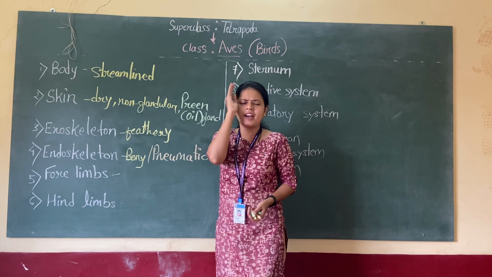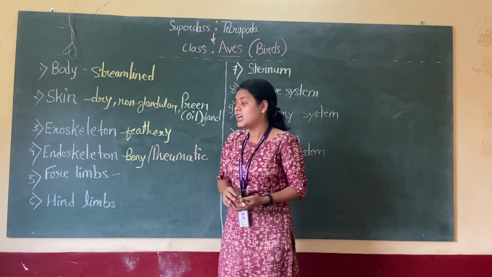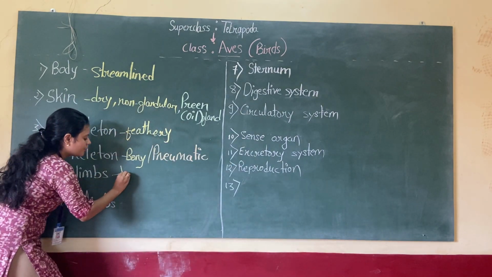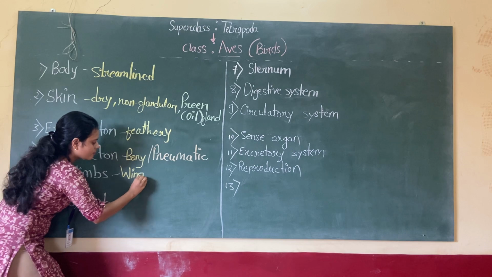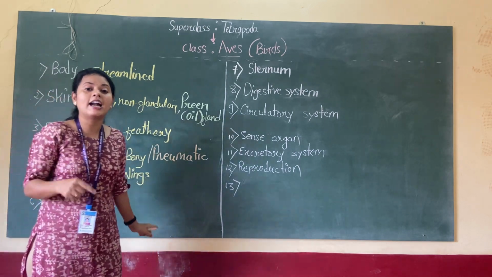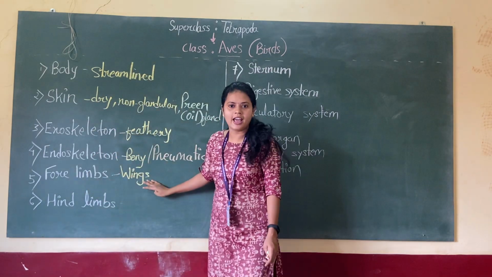This is a significant characteristic of birds, that is, forelimbs are modified into wings so that they can easily fly into the air. So wings are helpful for them.